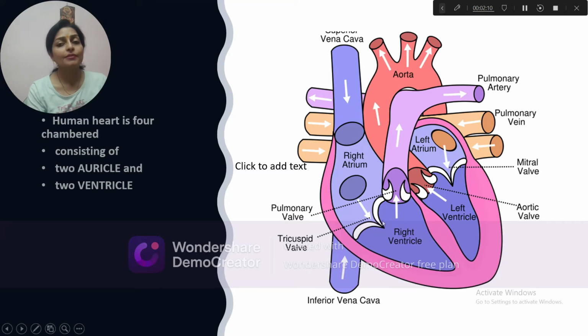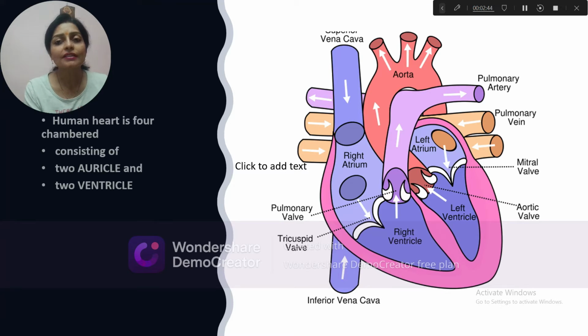There is a special string-like structure, the chorda tendineae. What is the work of this chorda tendineae? Why is it very important? Did you know, the chorda tendineae helps to hold these valves when the contraction of the ventricle takes place. Actually, these valves are very important in circulation because they work as a security guard. They protect against the backward flow of the blood.